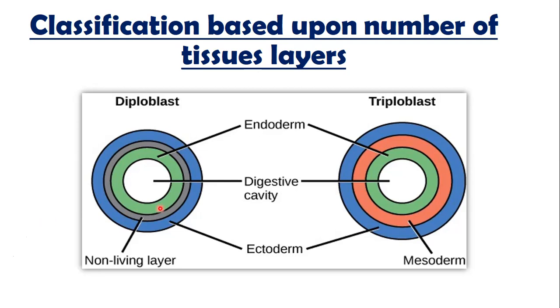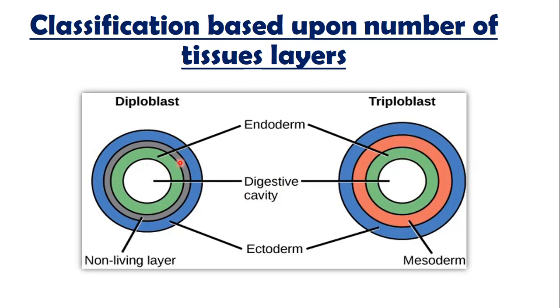So in the world there are only two types of animals, diplo and triplo. Diplo are the organisms that have only two layers of cells, ecto and endo, and this is the digestive cavity. In the other case, the blue one is once again ectoderm, the green one is endoderm, and the red one is mesoderm. So mesoderm is a cellular layer like ectoderm and endoderm.